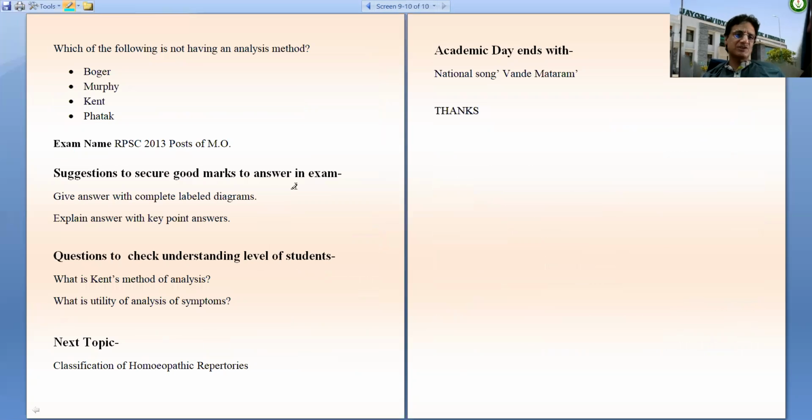Now at the end of this lecture, or at the end of this session, I would like to give you an assignment which is in form of a subjective question. I want to ask you, what is Kent's method of analysis of symptoms, and what is the utility of analysis of symptoms? You have to answer, what is Kent's method of analysis of symptoms, and what is the utility of analysis of symptoms?